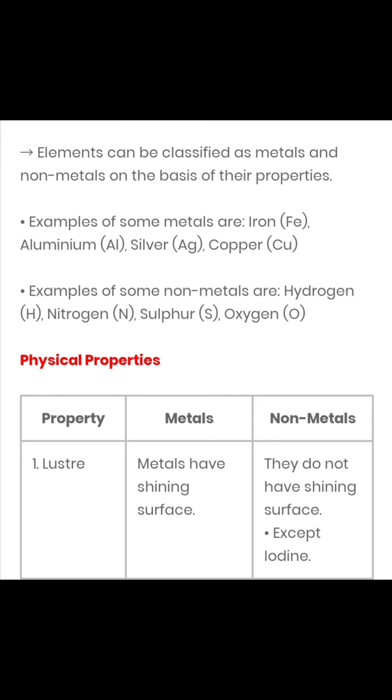I think you should know at least the importance of metals and non-metals in our daily life. So, if we talk about metals, they have a great importance in our everyday life. They are used for a large number of purposes. For example, utensils used at home are made up of metals such as aluminium, copper, silver, brass, stainless steel. Then we have metals such as iron that is used in the construction of buildings and bridges, in making of almost all types of machine parts, in the manufacturing of automobiles, aeroplanes, ships, trains, etc.